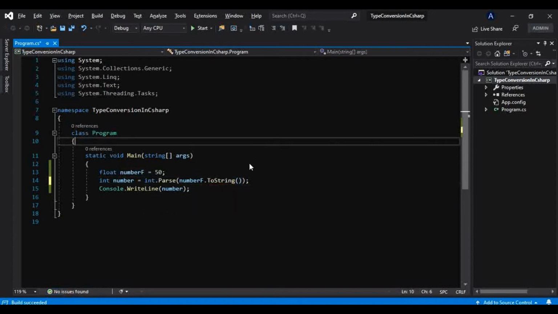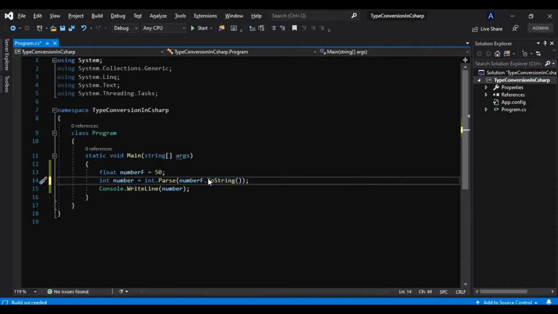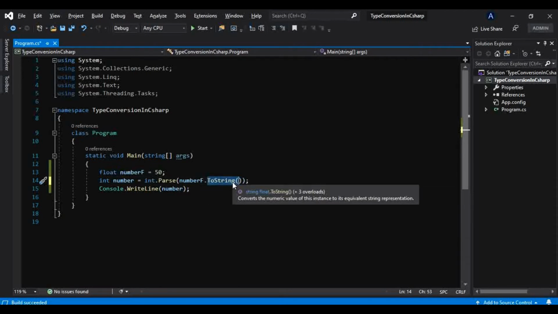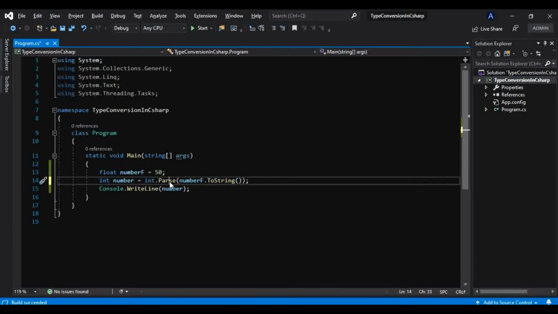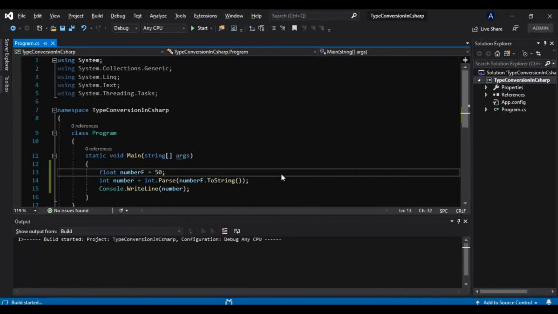That's how we are first converting this value to a string. This is also one type of conversion. We have converted that to string, and we are passing that to the Parse method which is contained in int, and that's how we can make an explicit conversion like this as well. And if I run this, it will also run.